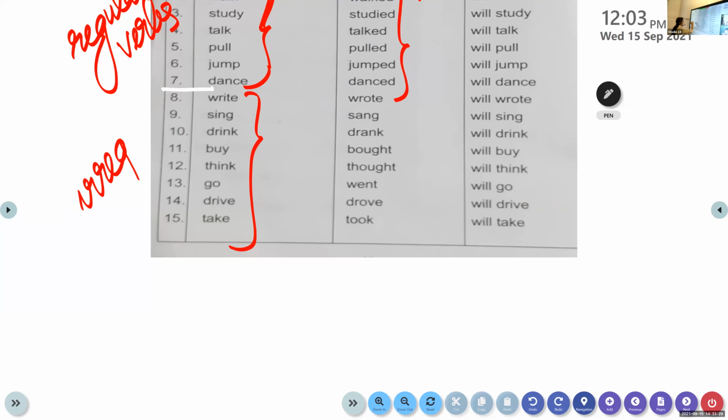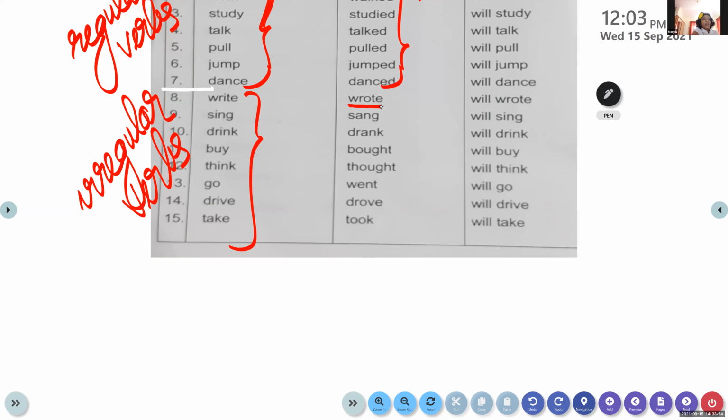Irregular verbs means the past tense of these verbs does not end with d or ed. Clear? So the form completely changes. For write, what's the past tense of write? It is wrote.